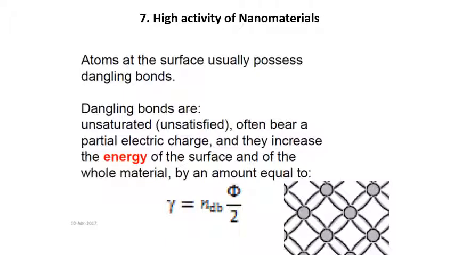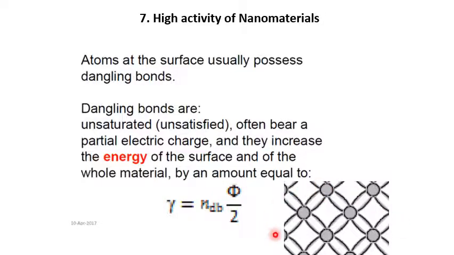High activity of nanomaterials. Why are nanomaterials more active as compared to the bulk material? They are highly reactive. Atoms at the surface usually possess dangling bonds. The dangling bonds are unsatisfied bonds, which are present on the surface of every material. Dangling bonds are unsaturated, unsatisfied, often bear a partial electric charge, and they increase the energy of the surface.